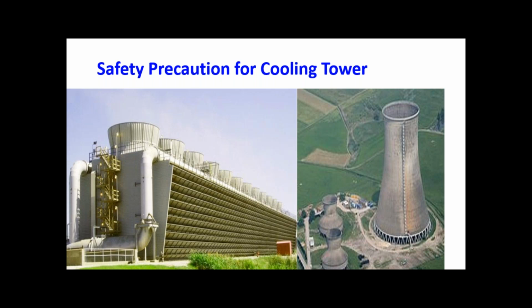So the equipment which is used to reduce the temperature of water with the help of air contact is called a cooling tower. It is a tower-like construction used to cool the water, and that is why this equipment is called a cooling tower.